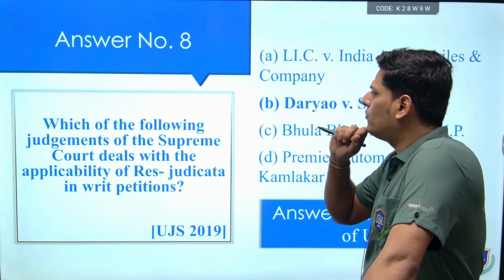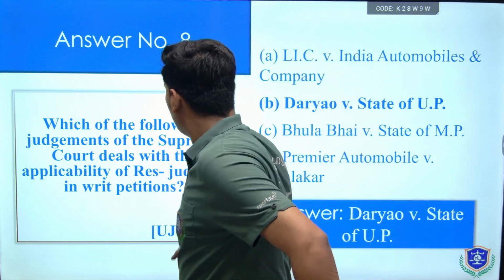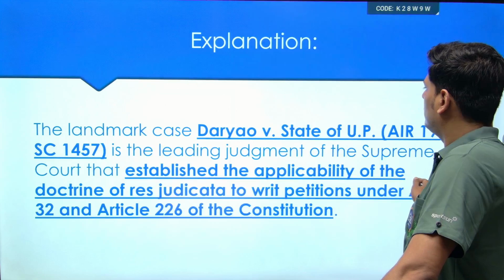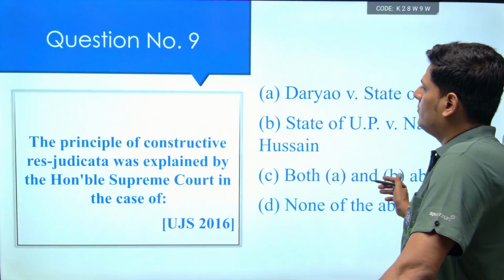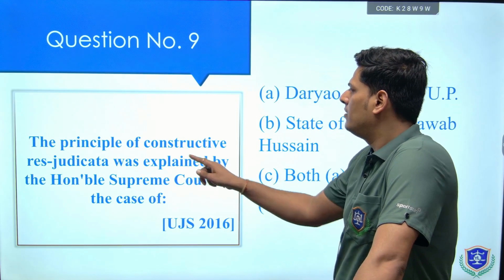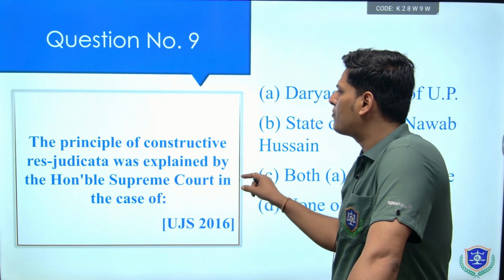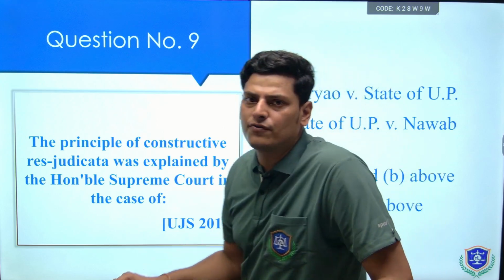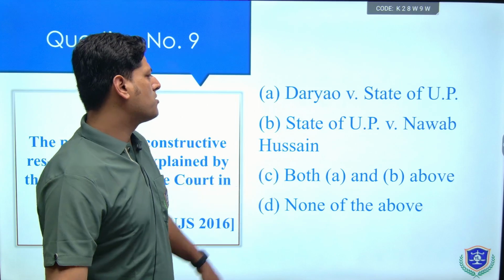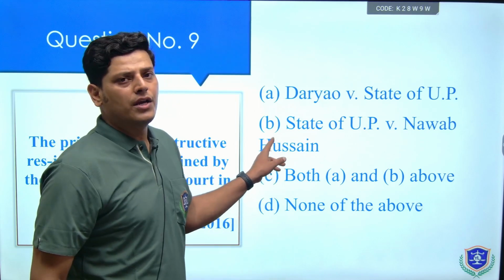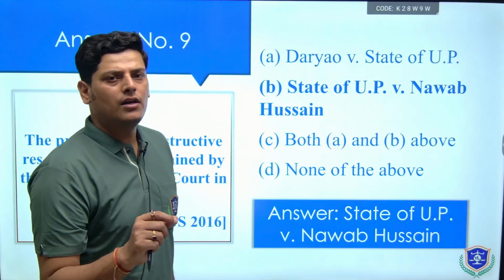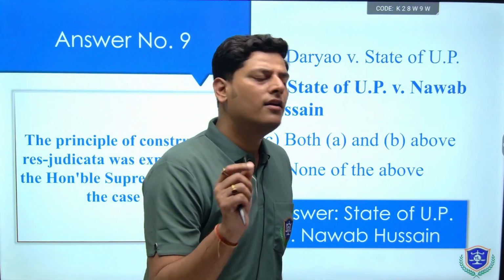Which of the following judgments of the Supreme Court deals with the applicability of res judicata? This we have already done. The principle of constructive res judicata is given in Explanation 4, remember this too. The principle of constructive res judicata was explained by the Honorable Supreme Court in the case of State of UP versus Nawab Hussain, which would be the correct answer. Daryao versus State of UP deals with the applicability of the principle of res judicata in writ petitions.